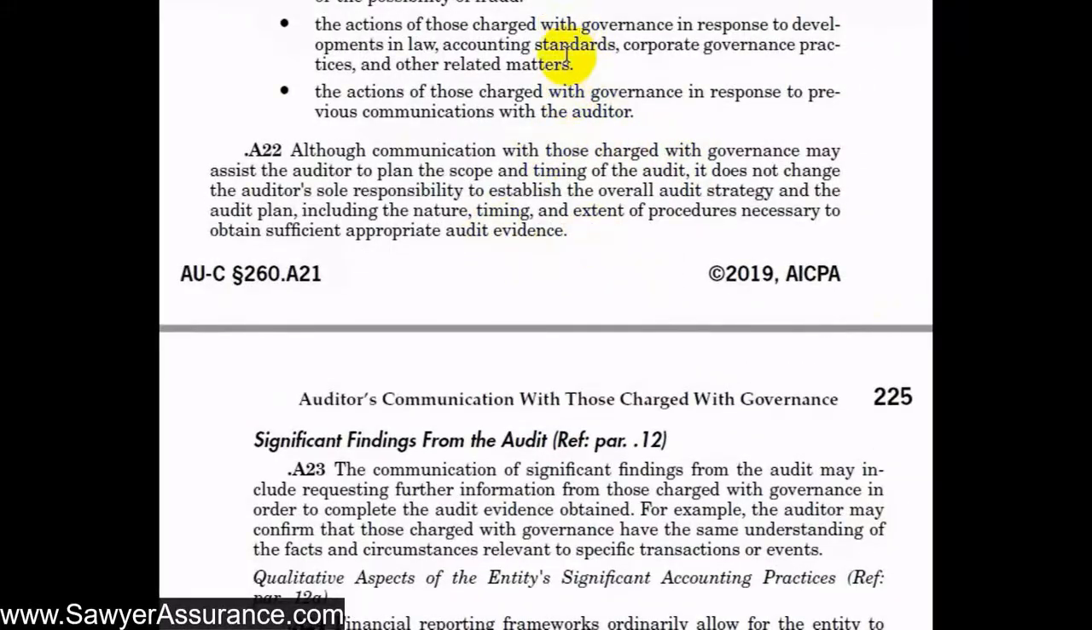And so even though these things would help us develop our plan, it really doesn't escape our responsibility to establish the overall audit strategy and the audit plan, including the nature, timing, and extent of procedures. So we can't just take the suggestions from those charged with governance about how to do our audit. We need to form our own plan.